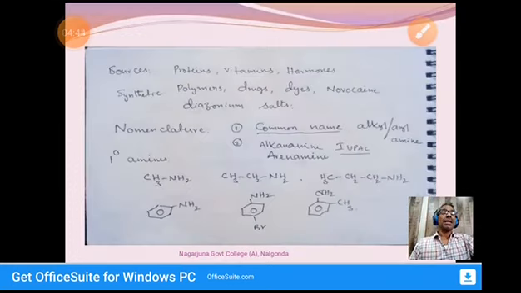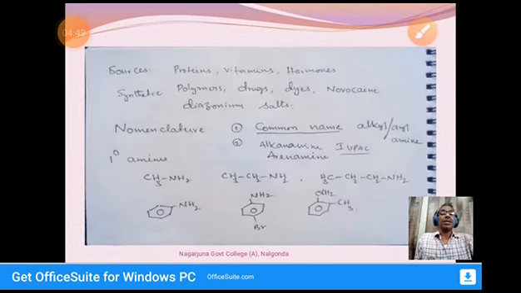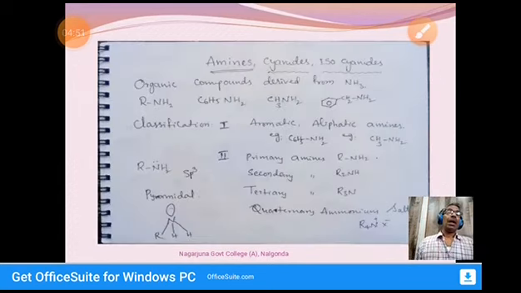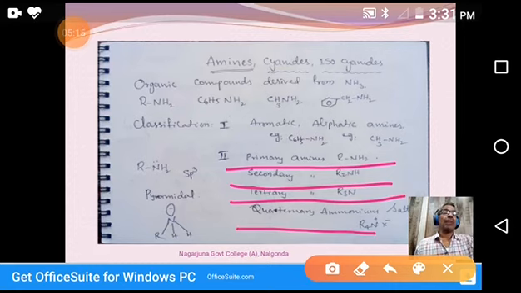Coming to the second type of classification. In this classification, depending upon the nature of the carbon groups attached to nitrogen, we can classify amines into four types: primary amines, secondary amines, tertiary amines, quaternary ammonium salts.